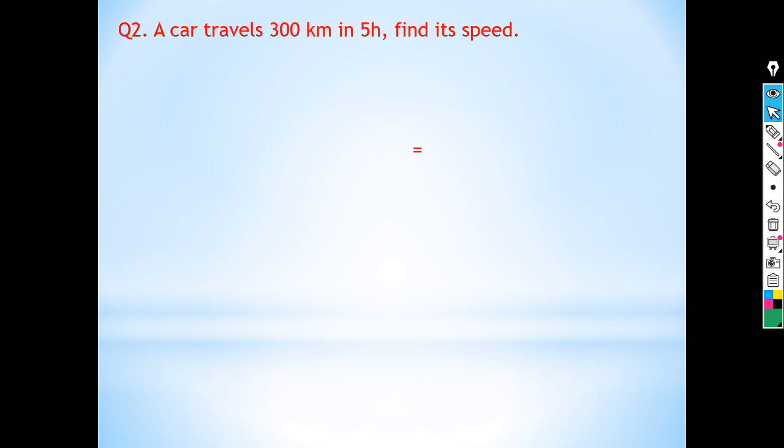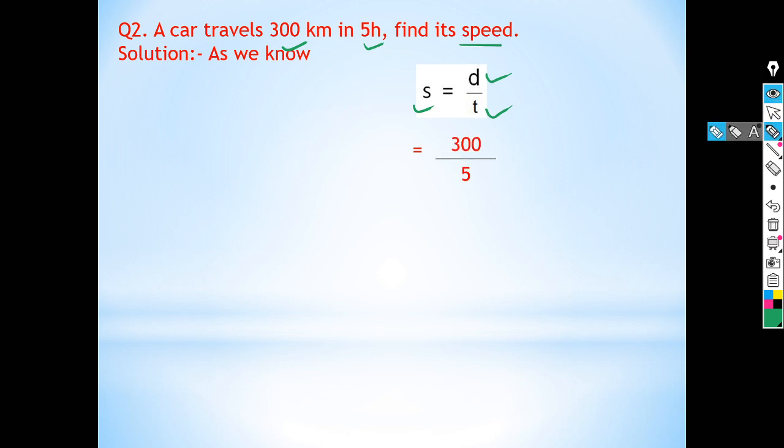Here is a problem for you. A car travels 300 kilometers in 5 hours. Find its speed. So children, as we know that speed is equal to distance upon time. Here S stands for speed, D stands for distance and T stands for time. So distance traveled by the car is 300 kilometers and time taken by it is 5 hours.